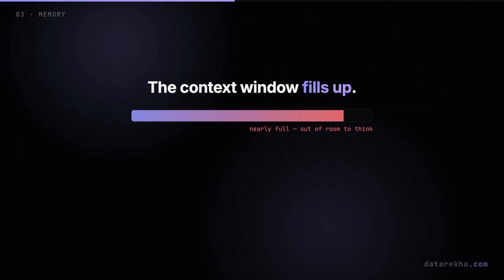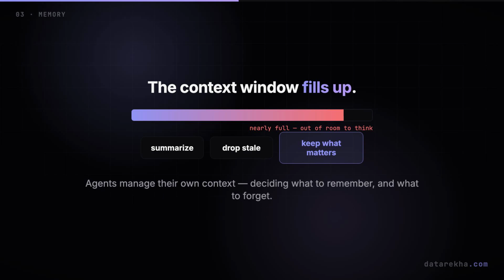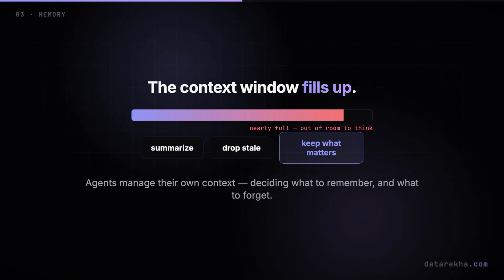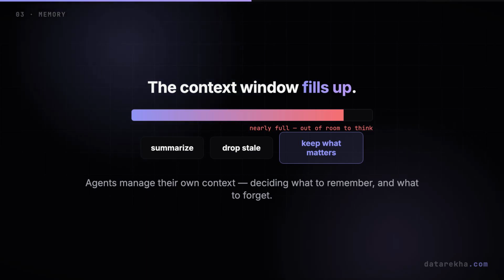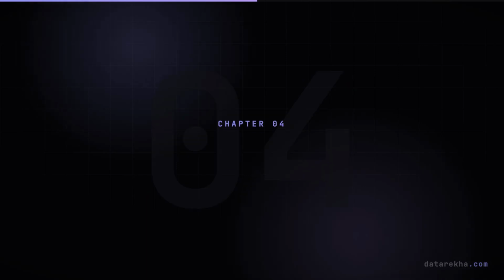There is also a hard ceiling. The context window only holds so much, and a long task can overflow it. The agent literally runs out of room to think. So good agents manage their own context, summarizing old steps, dropping what's gone stale, and keeping only what still matters. Deciding what to remember and what to forget is quietly becoming a skill of its own. Big goals need a plan.